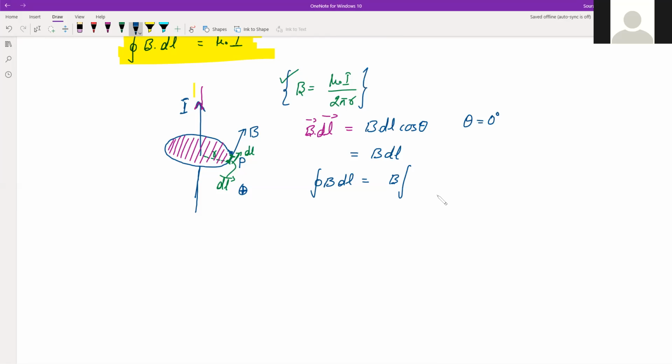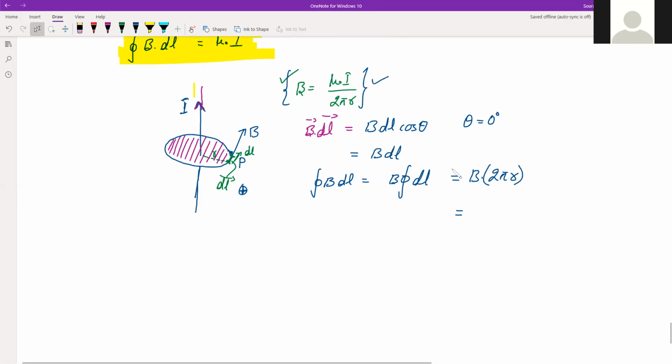So that means it depends only on r, and r is constant. So that's why all the magnetic field will be constant. That's why we can take this B outside, such that inside we have only dl. And that is a regular shape. It's a circle. So this will be equal to B into 2 pi r, because that is the integration of dl, right?